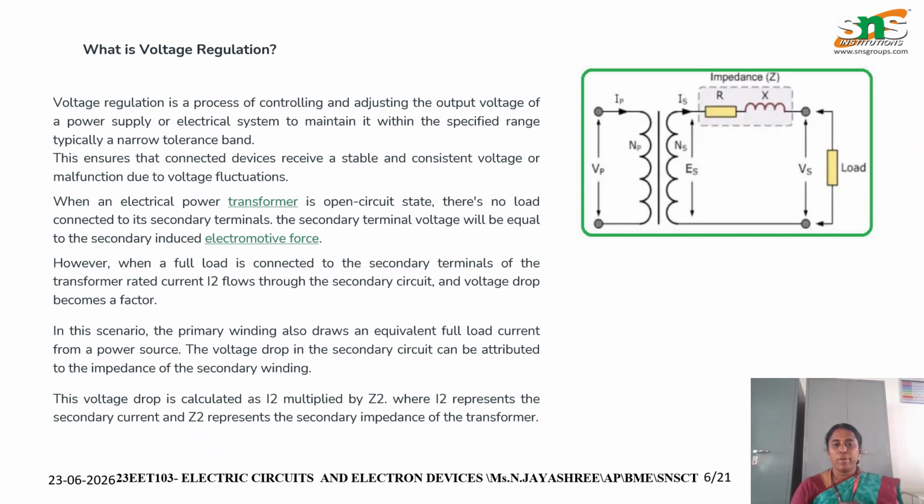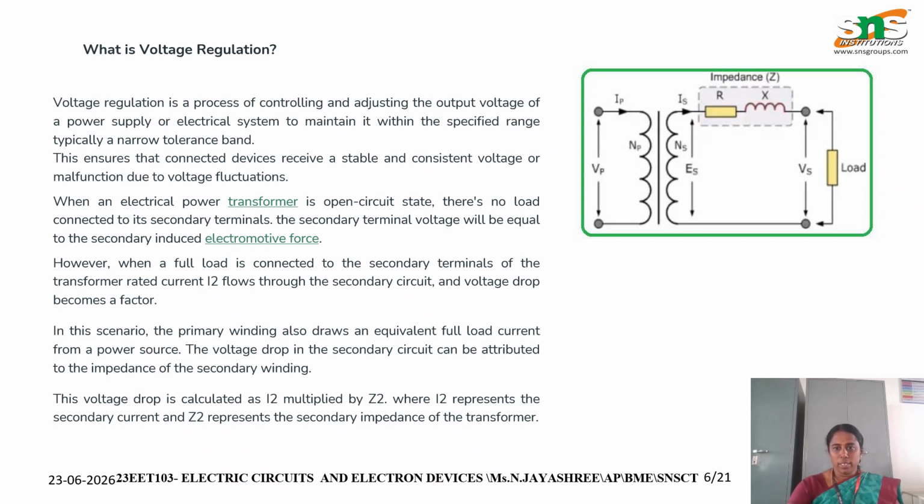When an electrical power transformer is in the open circuit state, there is no load connected to the secondary terminals. The secondary terminal voltage will be equal to the secondary induced electromotive force. Here, this is the primary winding, right? This is the secondary winding.